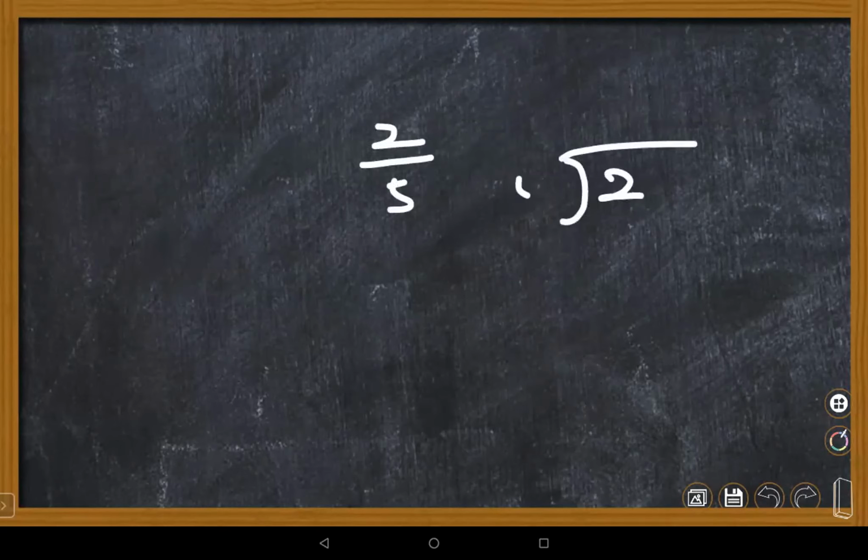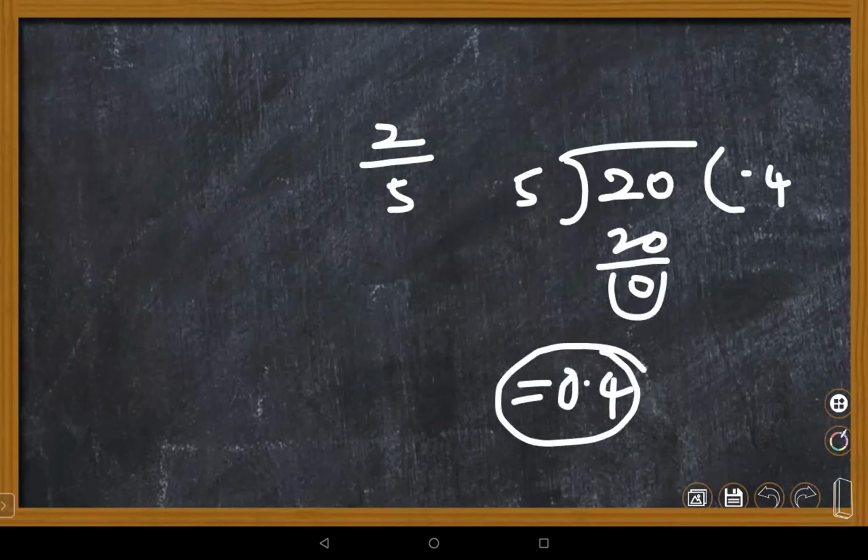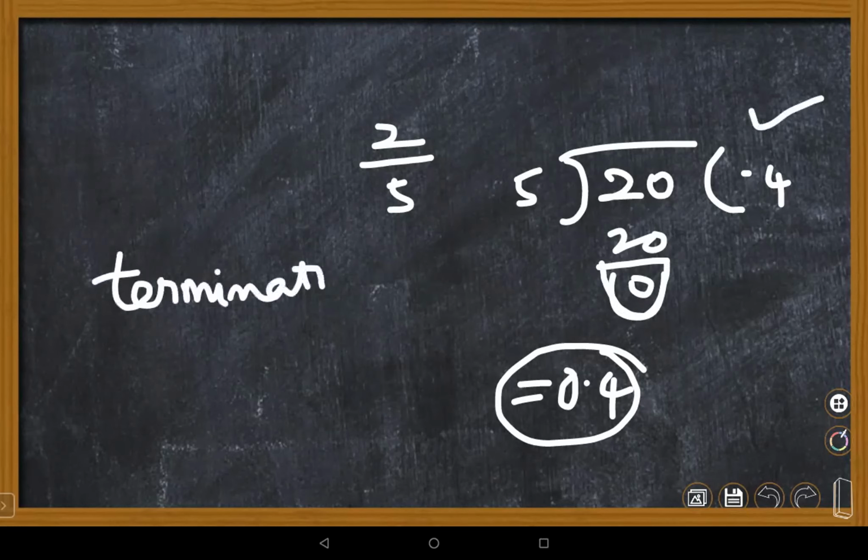Terminating means, suppose you see 2 divided by 5. Taking 5 here, put the decimal point and 0. 5 fours are 20. The remainder is 0. This value is 0.4. So it stops here, nothing more. The remainder came as 0. But in the previous case, it is not happening. So those are non-terminating decimals. This type of decimals we call terminating decimals. Terminating means stop. They are not going to continue. Did you understand, children, what are terminating and non-terminating?